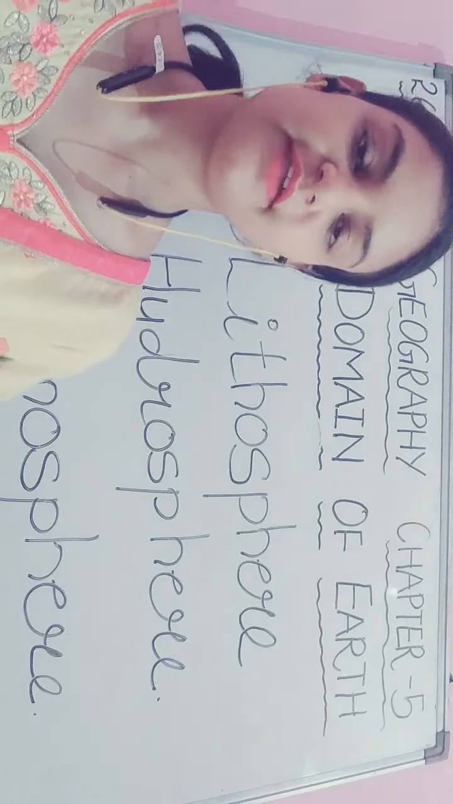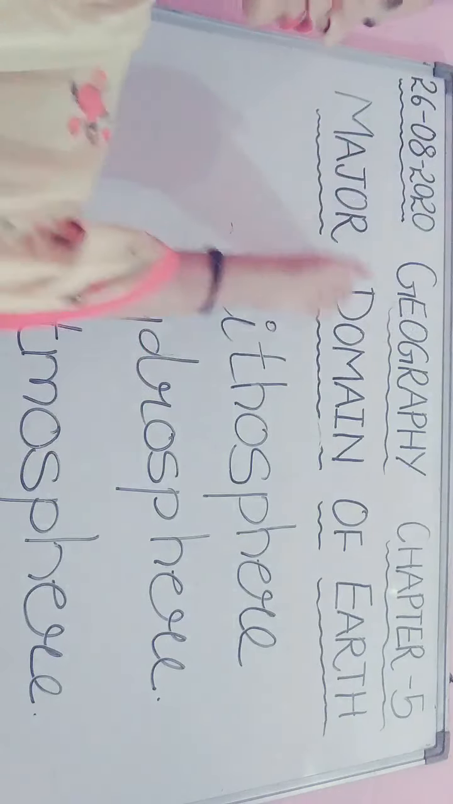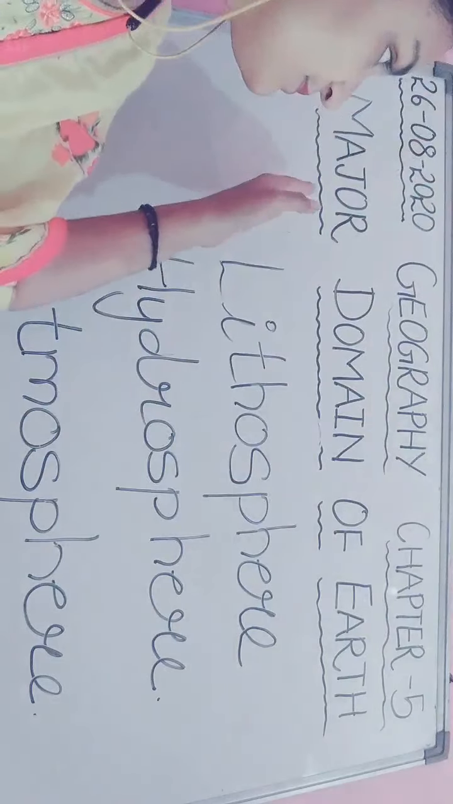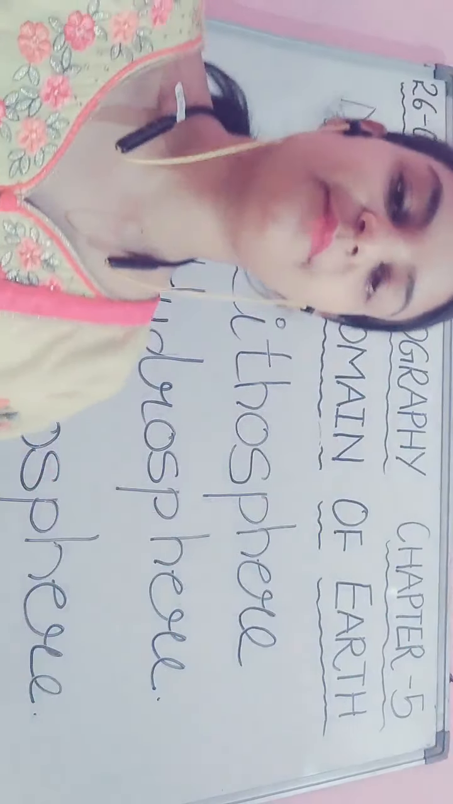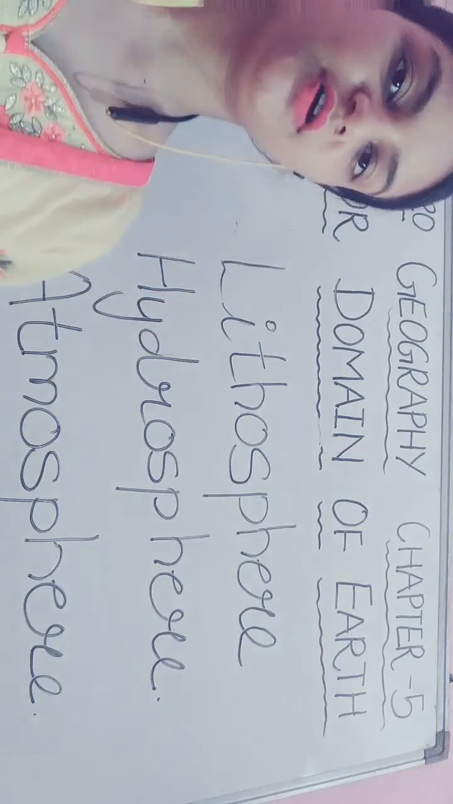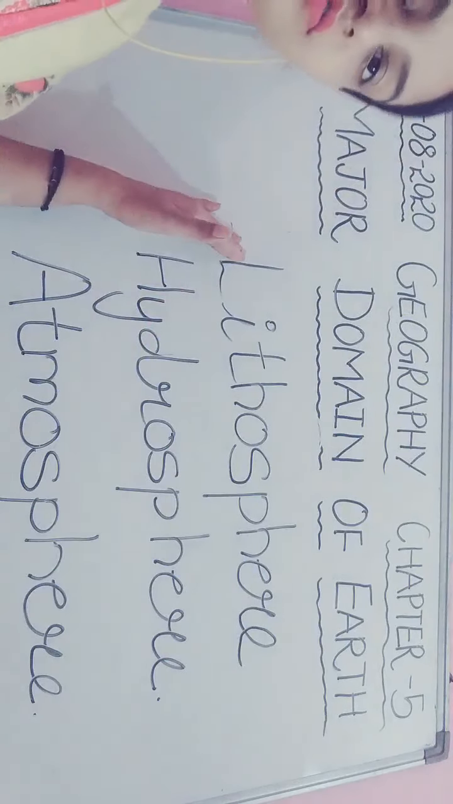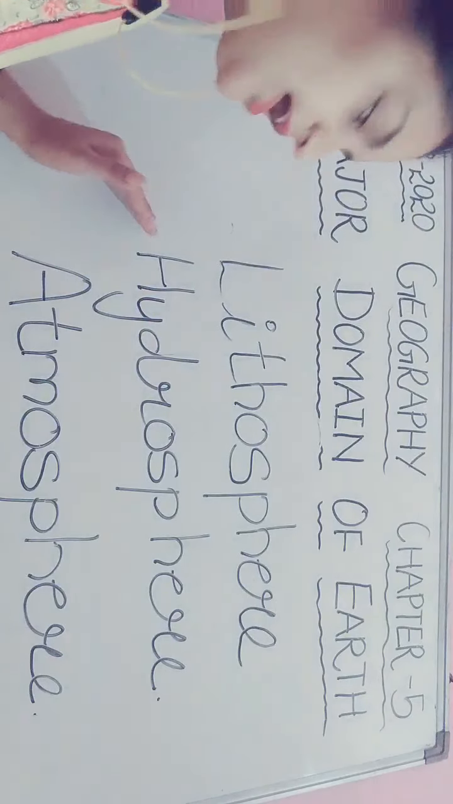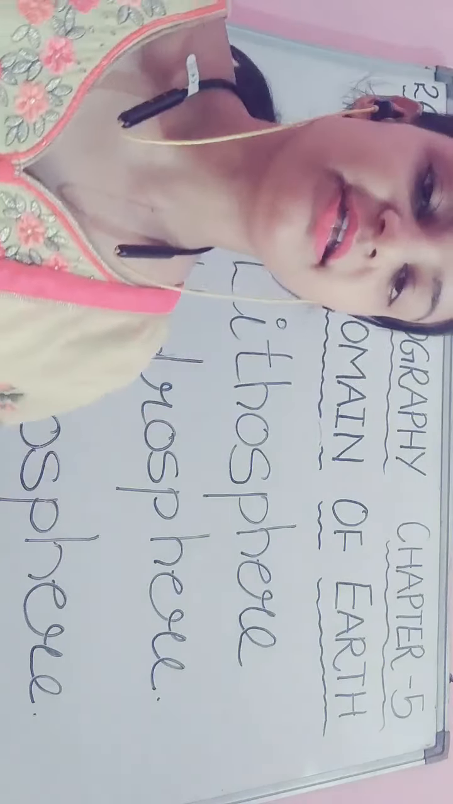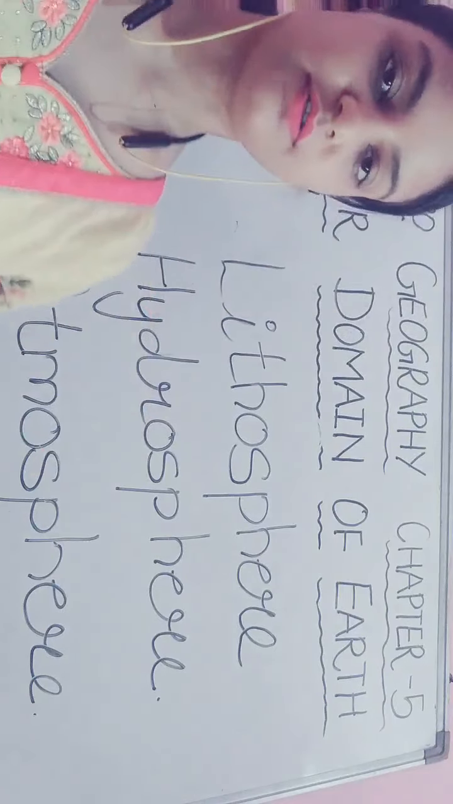Students, in today's live class, we started our geography chapter 5 and the name of the chapter is Major Domains of Earth. In this chapter, we will study the three major domains of the Earth, and these are lithosphere, hydrosphere and the atmosphere. Okay, students, and at the last we will understand what the biosphere is also.